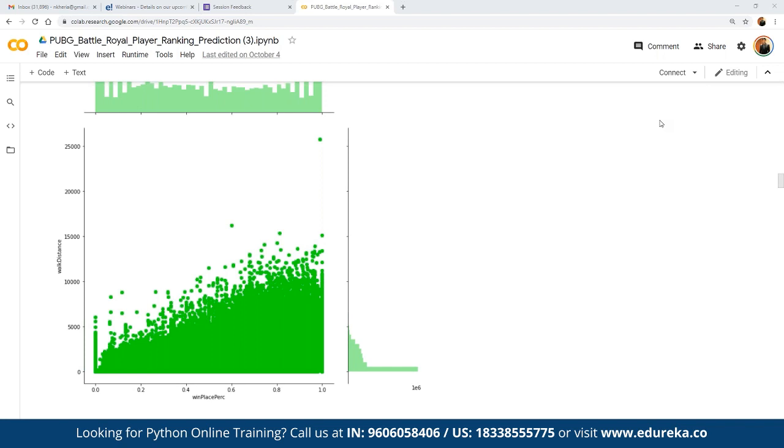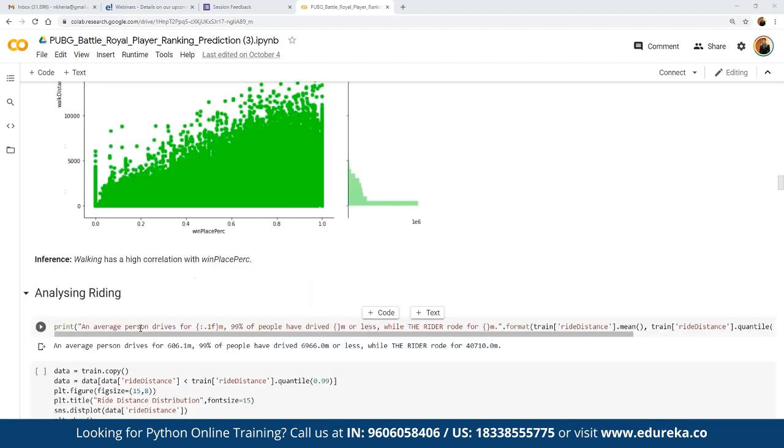In the same way, we can perform the EDA on driving as well. For example, let's say we want to find out on average how many meters a person drives, how many meters 99% of players have driven, and the longest rider, that means the player having the longest drive record, how much distance that player has ridden.